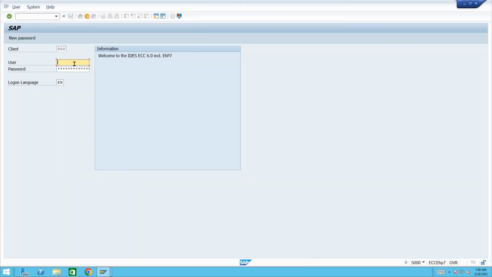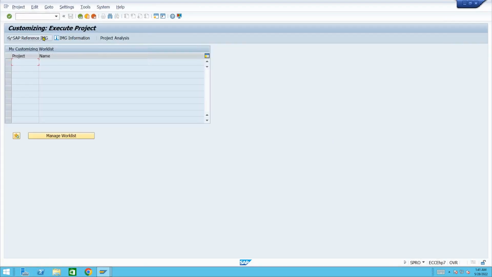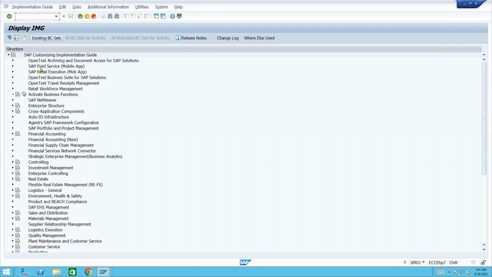We have one option here. This is the ECC 6, EHP 7 system. IMG. This option, SAP NetWeaver, we are not able to see here.